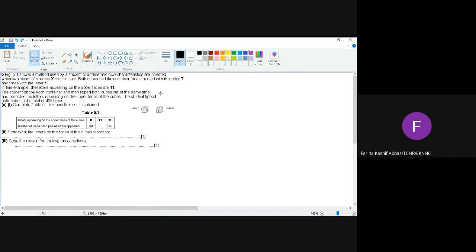So what do these letters represent? What do you think? What are these letters representing on the faces of the cube? Offspring? Gametes. Very good. We can say gametes and alleles. Gametes can be represented and alleles can be represented. So gamete is also correct and allele is also correct.